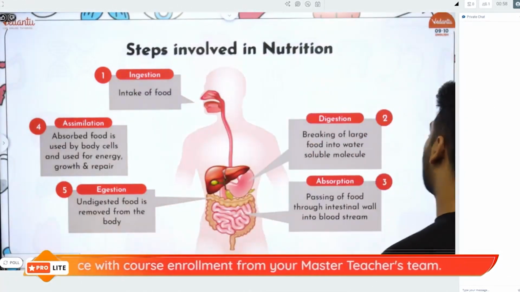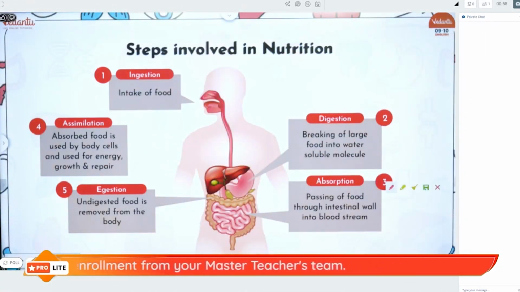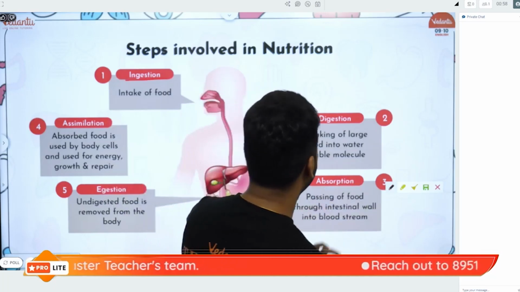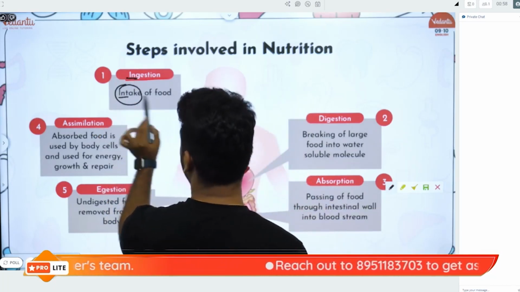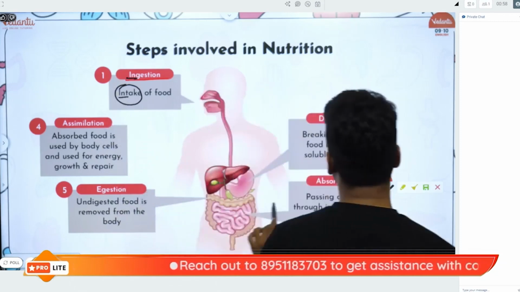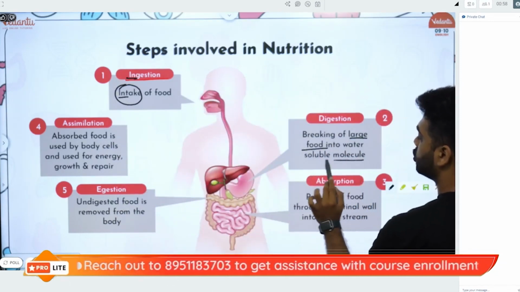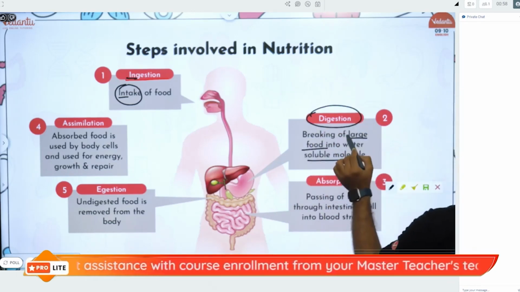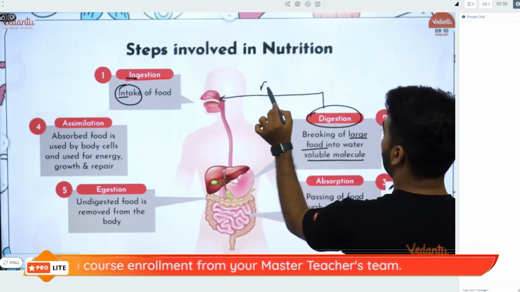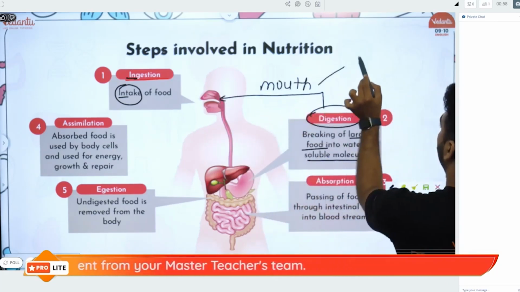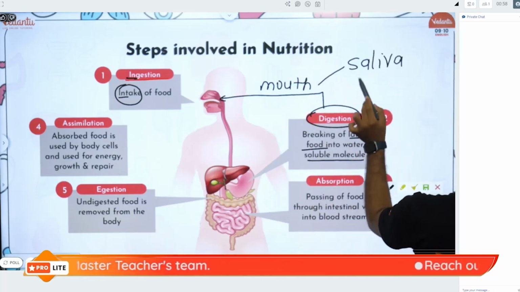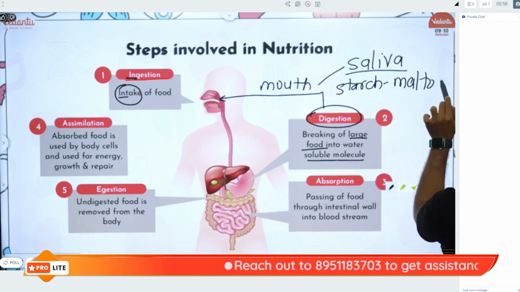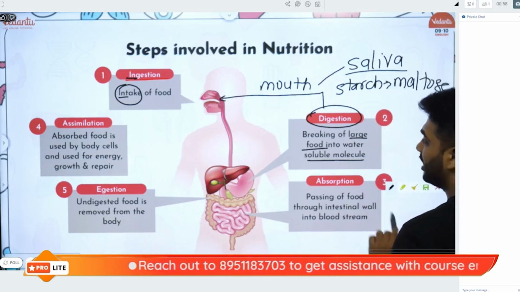So we know that these are the steps that are involved in nutrition in humans. We begin with the process of ingestion, that means taking in of food. After ingestion, we break down the large food particles into smaller particles by the process of digestion. If I ask you, where does digestion begin? Digestion begins in the mouth with the help of the saliva, where saliva helps to break down starch to maltose, right? Starch to sugar.